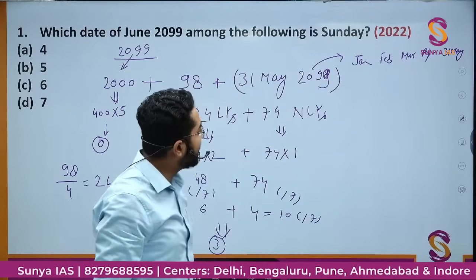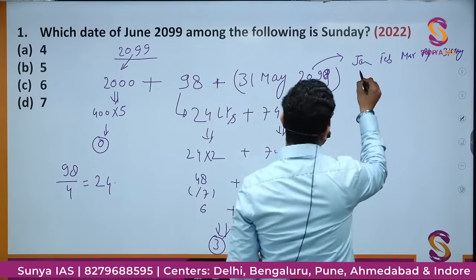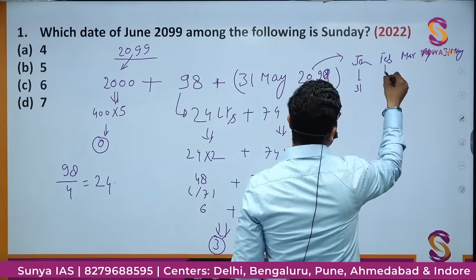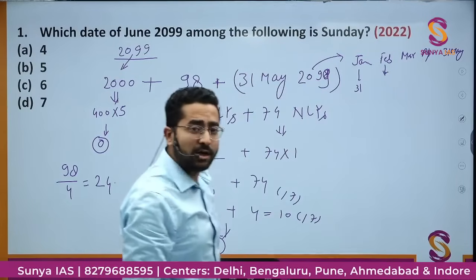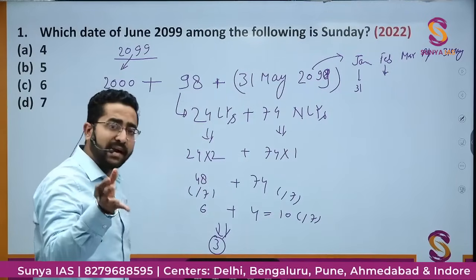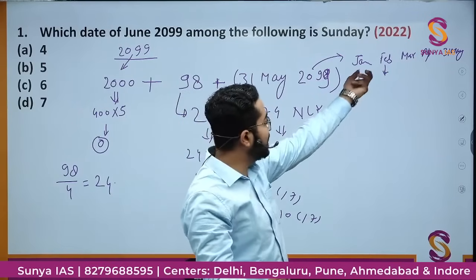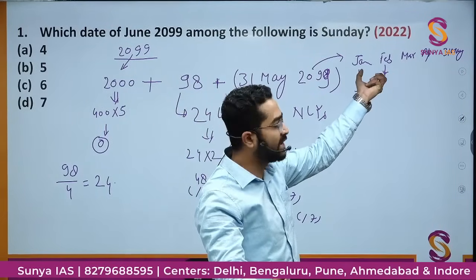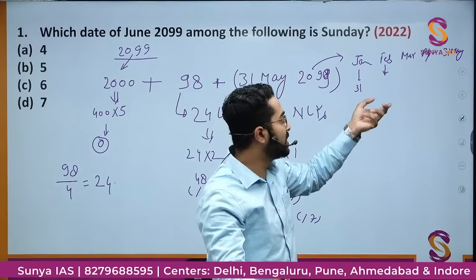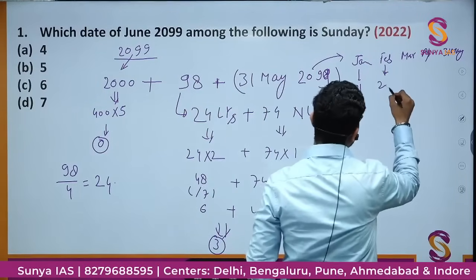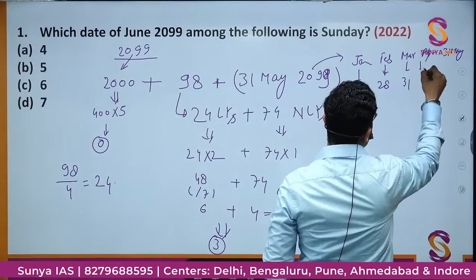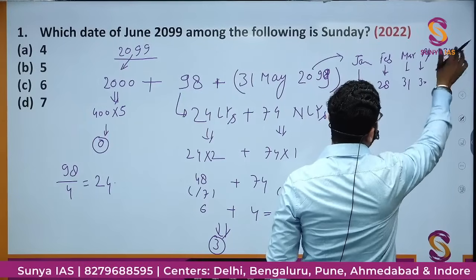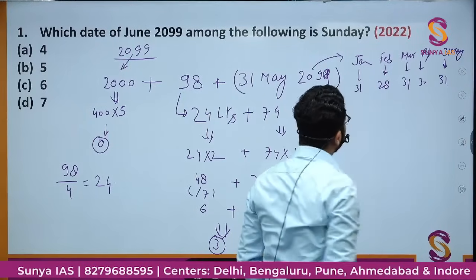So January will have 31 days. February: 2099 is not divisible by 4, so 2099 is not a leap year. That means February has 28 days, March 31, April 30, and May 31 days.